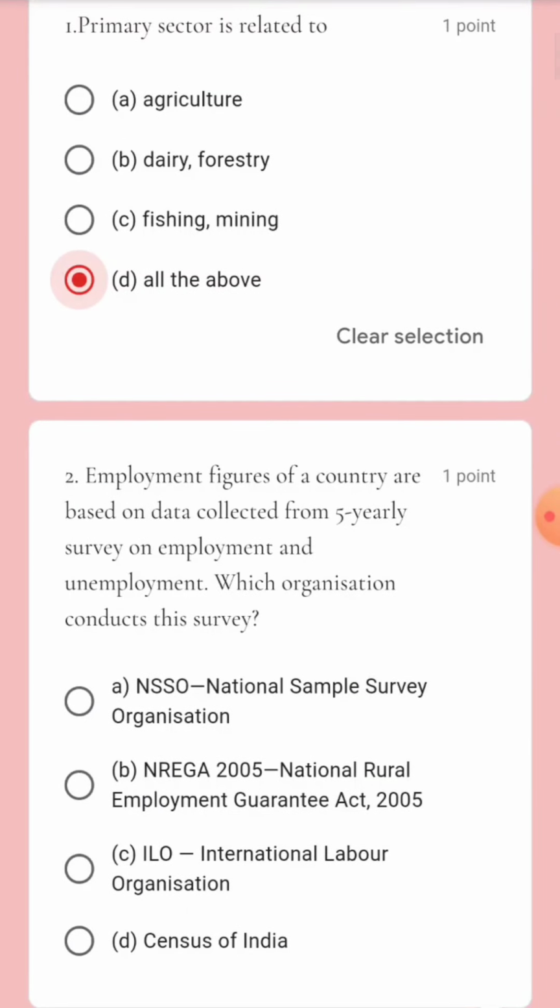Come to question number 2. Employment figures of a country are based on data collected from a 5-yearly survey on employment and unemployment. Which organization conducts this survey? NSSO, National Sample Survey Organization, NREGA, ILO, Census of India. Option number 1, that is National Sample Survey Organization, is the right answer. It comes under the Ministry of Statistics, Government of India.